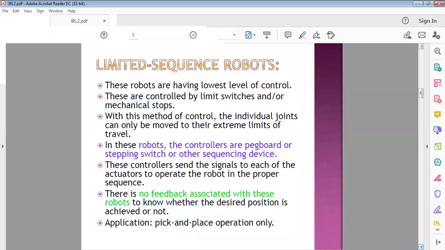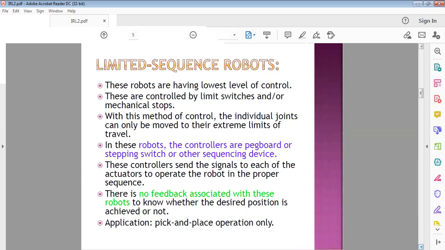These controllers can send signals to each of the actuators to operate the robot in the proper sequence. And here there are no feedback devices, which means no sensors are used in these robots.